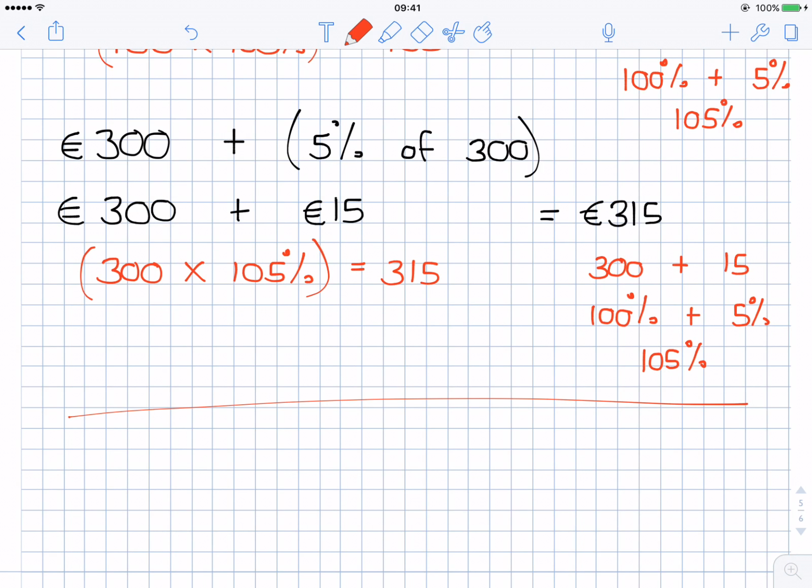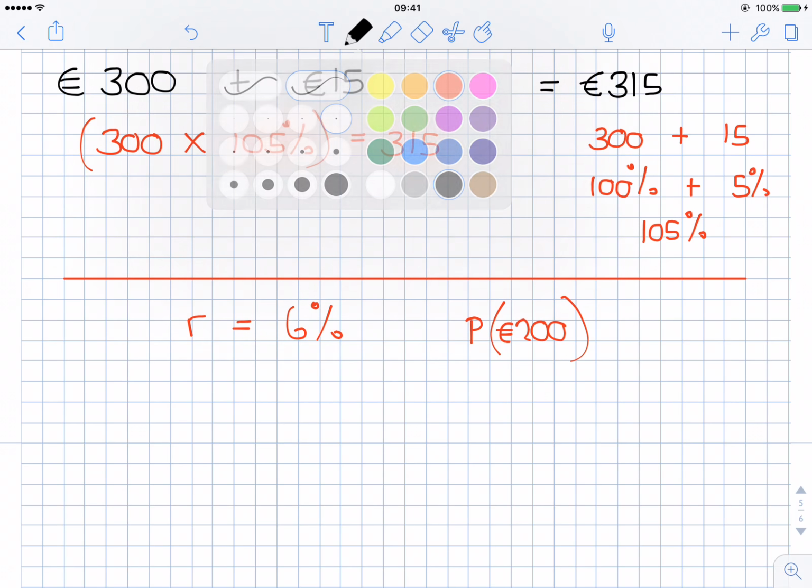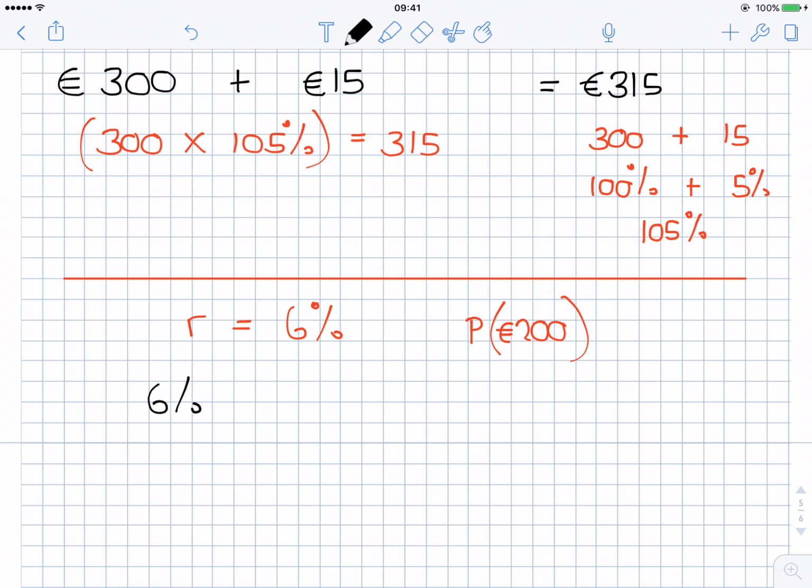So what I'm trying to explain to you is if the interest rate was 6%, so the rate is 6%, and let's say we started with €200 in the bank. Well, at the end of the year, I'm going to get off the bank 6% of 200.